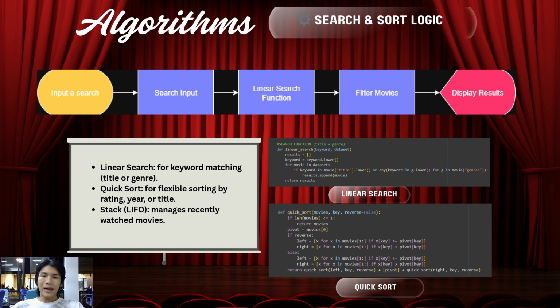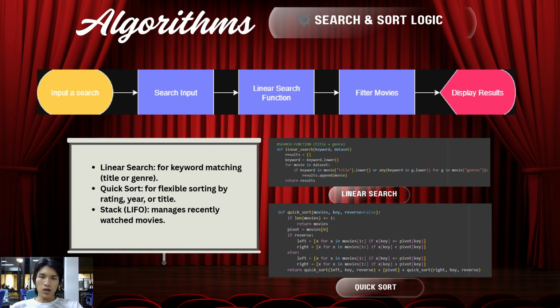Now I will explain the backend overview and design philosophy. Before diving into the algorithms, let me first give an overview of how our backend is structured. Our system is written entirely in Python, and we made a deliberate choice not to use artificial intelligence, APIs, or external libraries for recommendation. Instead, we focused on implementing classical algorithms to show that even without AI, we can create a smart and interactive system.